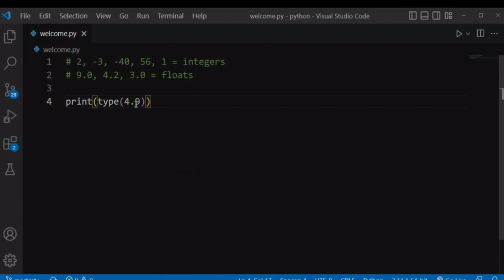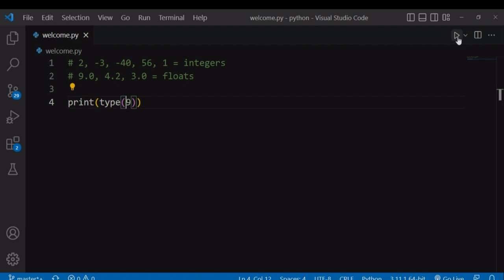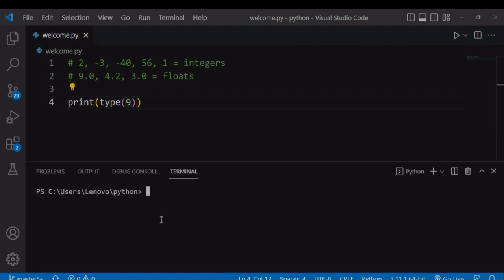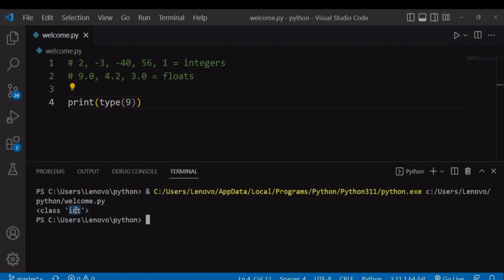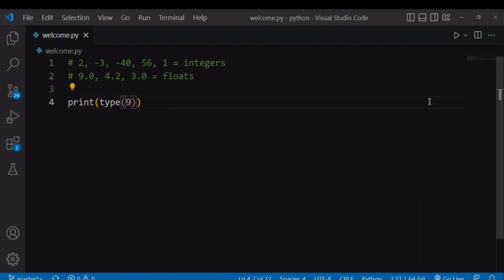We can check the type of a whole number, maybe 9. Let's run again. So it is returning int, which stands for an integer. So any whole number, whether positive or negative, is an integer in Python.